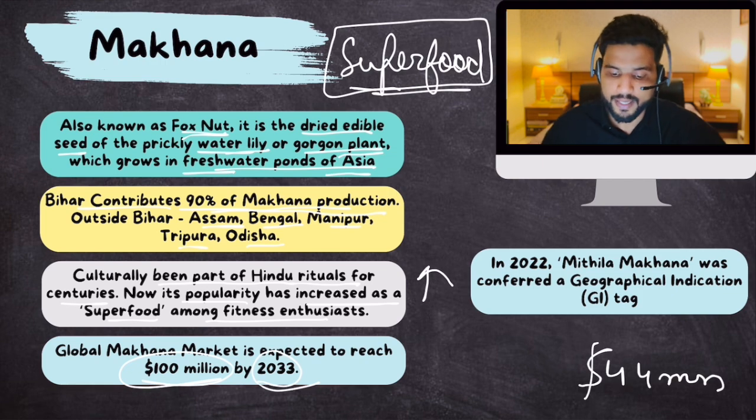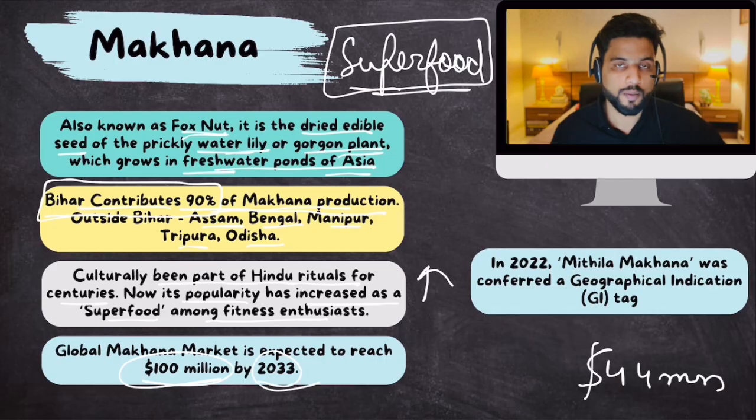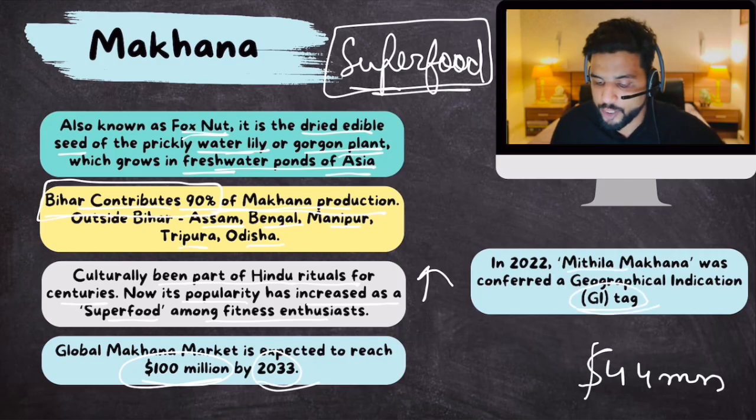Now, like I said, Bihar contributes 90% of total makhanas. In fact, one particular kind of makhana grown in Mithila has also received a GI tag. In 2022, Mithila makhana received a GI tag. Like Darjeeling tea has a GI tag, similarly, Mithila makhana has a GI tag.